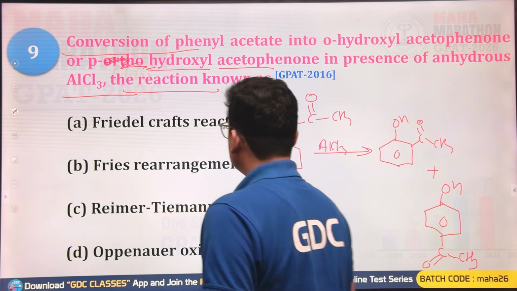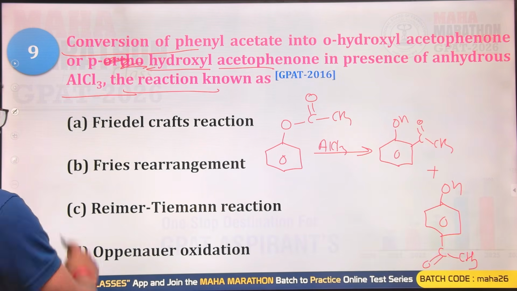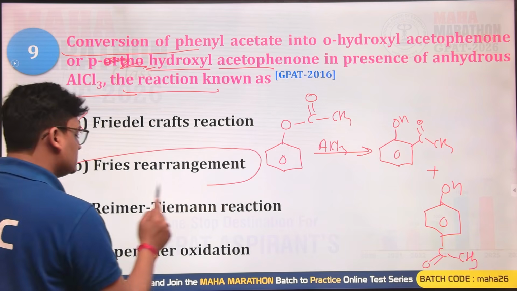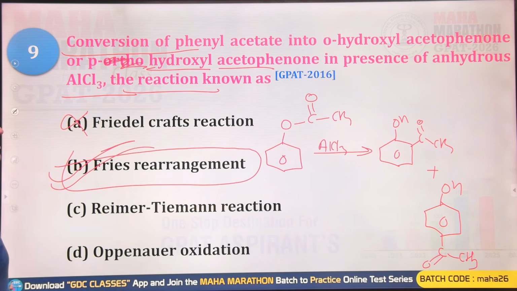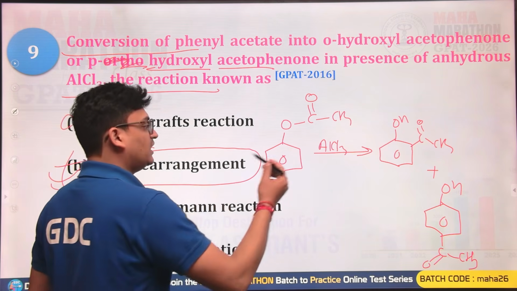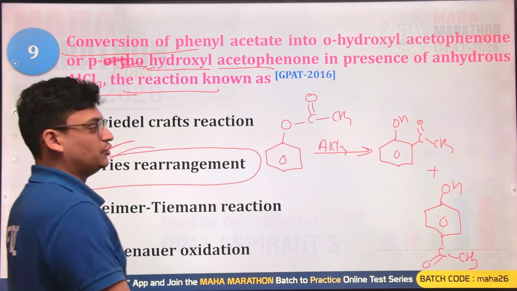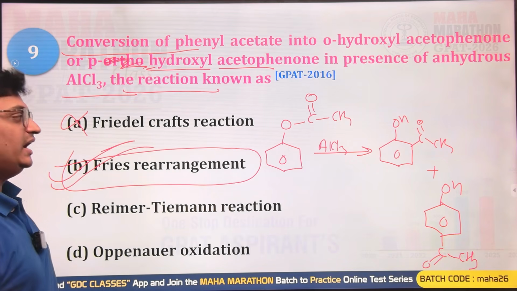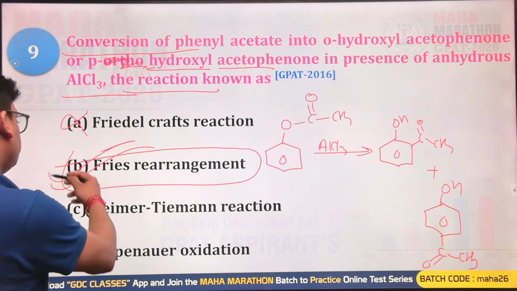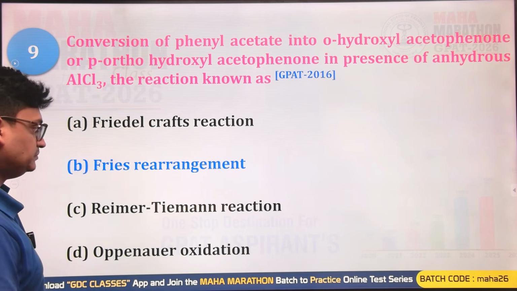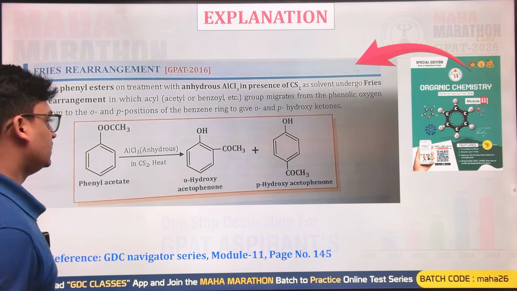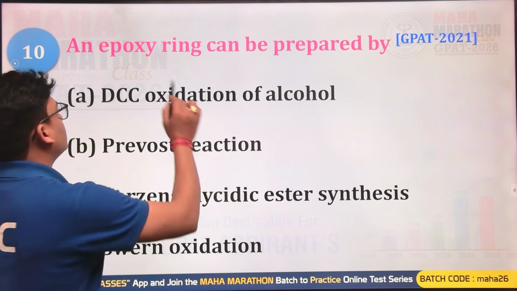So this is known as what? This is a Friedel-Crafts reaction? No, it's a Fries rearrangement. Yes, that is the right answer. This reaction is a Fries rearrangement reaction, where an ester is converted into the keto and the alcohol group. So yes, that is B, the right answer. B will be the correct answer for this question.